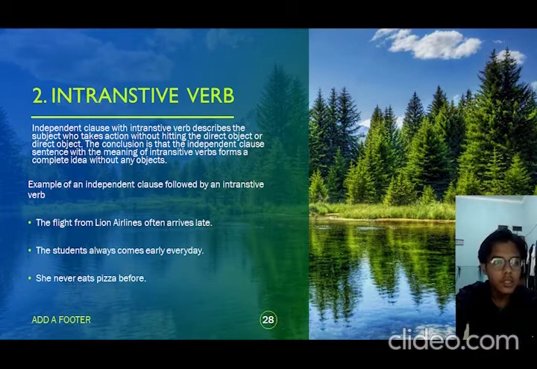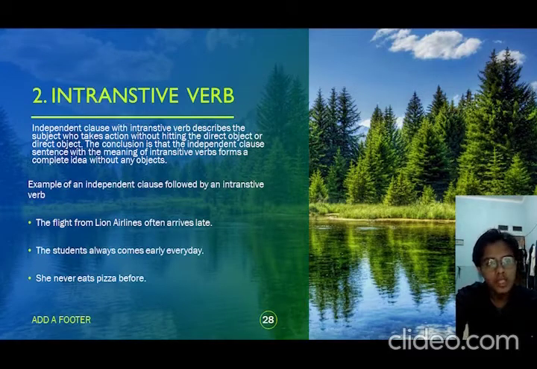Next, the students always come early every day. In the sentence, there is no object. Next, she never eats pizza before. In this sentence too, there is no object.